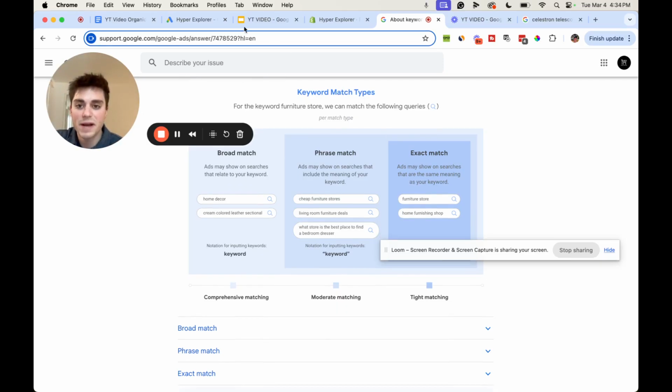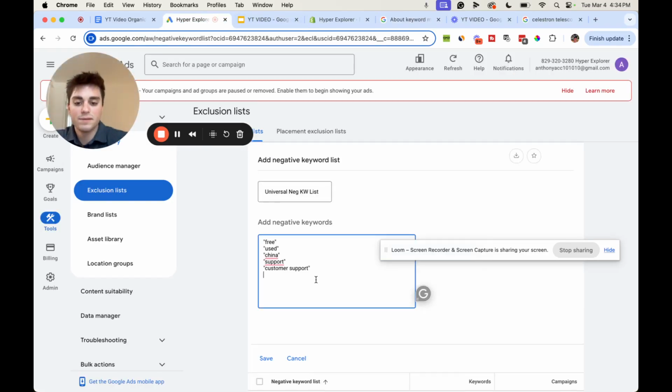If I do phrase match free with quotes, we're basically telling Google Ads that we don't only want to avoid showing up when someone just searches the literal word free. But if someone looks up free Celestron telescope, we'd still show up with exact match, which obviously we don't want.